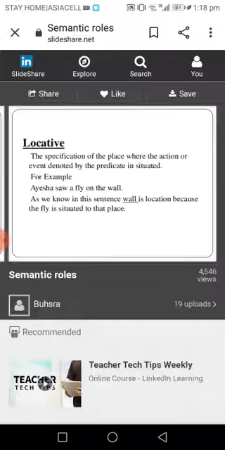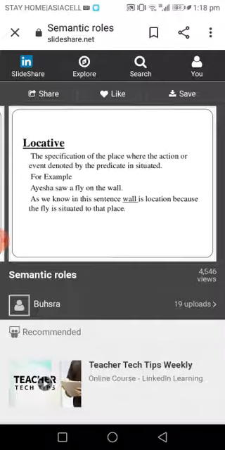And the locative, as I said before, is divided into goal and source. The goal is the place towards which a living or non-living entity moves, while source refers to the place or the starting point I'm going to move from, where a living or non-living entity starts moving. So it is the original place that I'm going to move from.